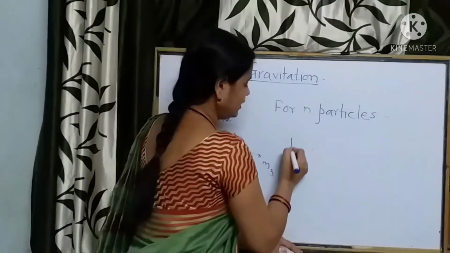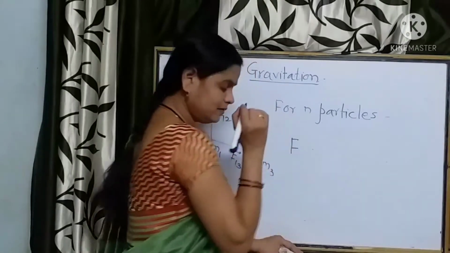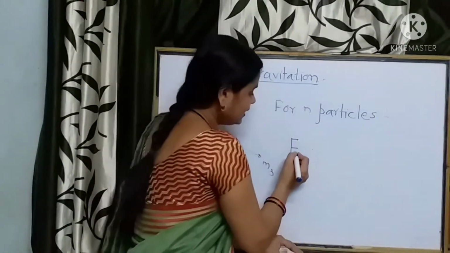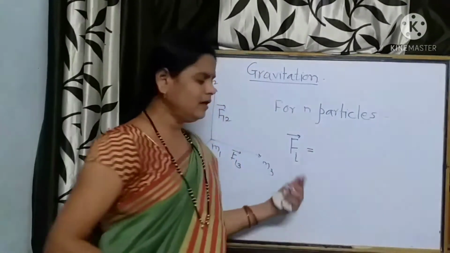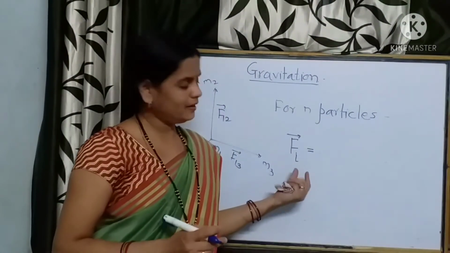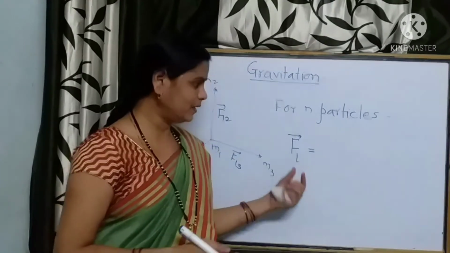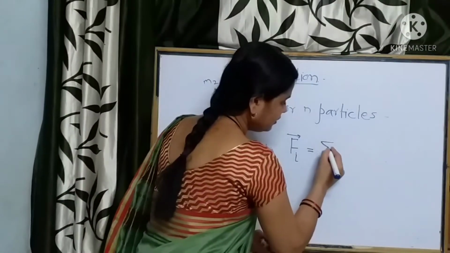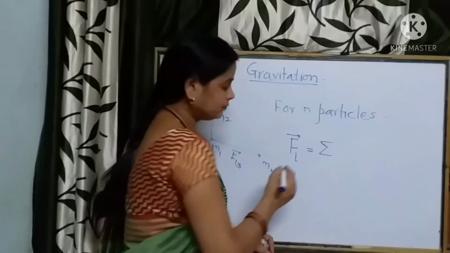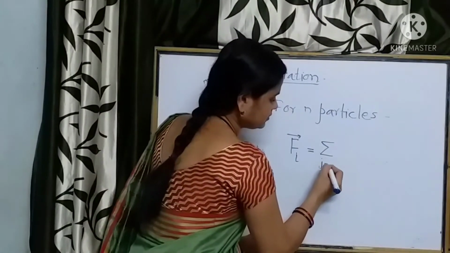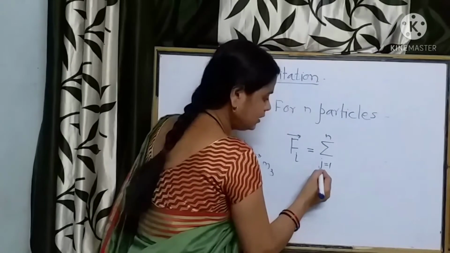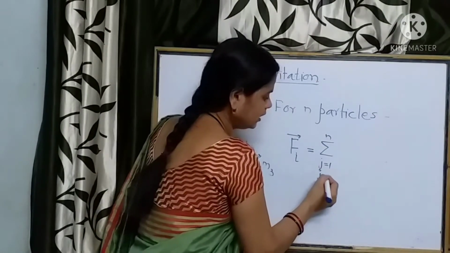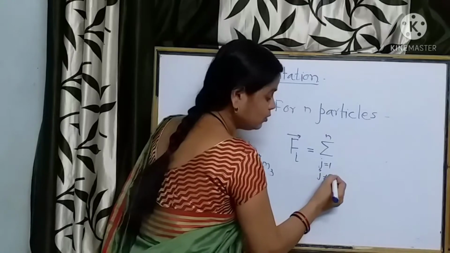Suppose n point masses are there, then the force experienced by any ith particle of certain mass is the vector sum, from j equal to 1 to n, where j is not equal to i.